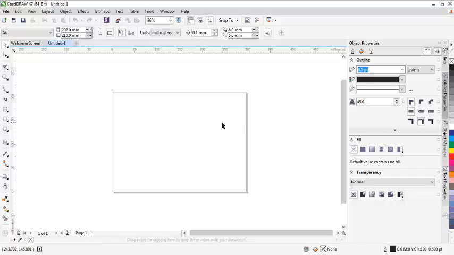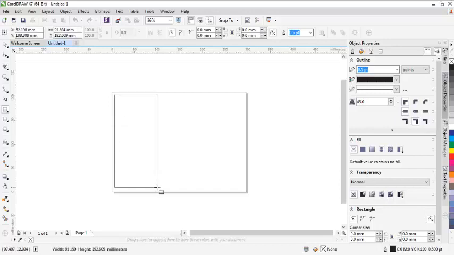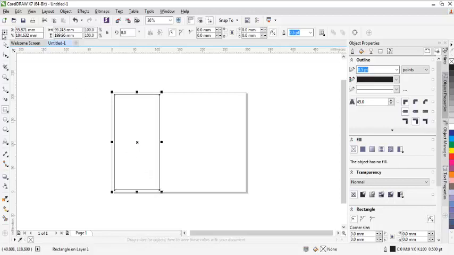Now the first thing you need to do is this. You come to the left and pick this tool, the rectangle tool. You just draw your first box. We need 3 of this. Now you click on the pick tool, you right click on your mouse and you drag this box to the right.